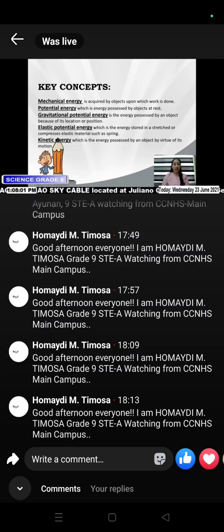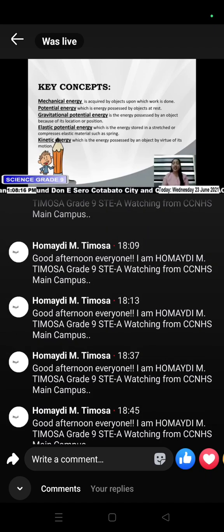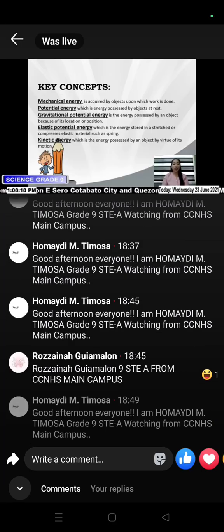Mechanical energy is acquired by objects upon which work is done. Potential energy is energy possessed by objects at rest. Gravitational potential energy is the energy possessed by an object because of its location or position.